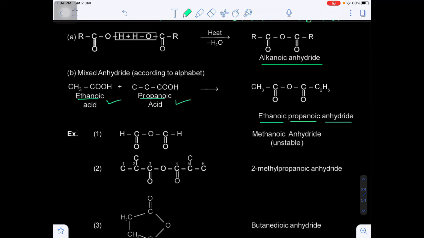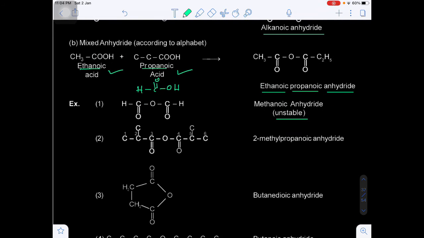Are you getting my point? Now here, methanoic anhydride, that is methanoic acid, that means HC double bond OH. This is the methanoic acid and its anhydride is known as methanoic anhydride, that is unstable. And come to the next one.